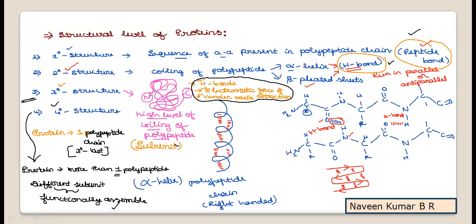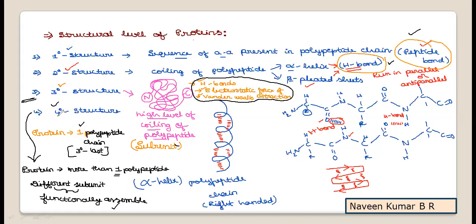Whereas if we take the next level, the quaternary structure of protein. Each protein will have a polypeptide chain. If it has only one, tertiary level of protein folding will take place, and that is the final active state for that protein. Whereas if a protein has more than one polypeptide chain, what happens? Each such polypeptide chain will form this kind of high level of folding, and each such subunit will functionally assemble to form a quaternary structure.